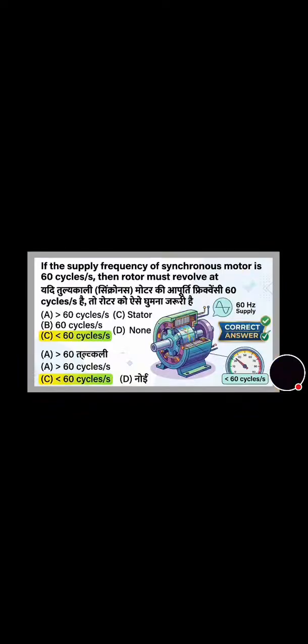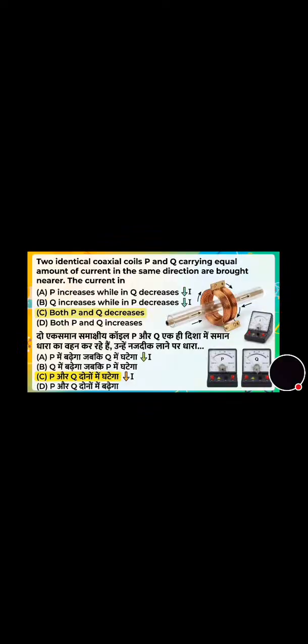Now let's move towards the next question. Question on the screen. If the supply frequency of a synchronous motor is 60 cycles per second, the rotor must revolve at how much? Its correct answer is option C, that is 60 cycles per second. Now let's move towards the next question that is on the screen. Two identical coaxial coils P and Q carrying equal amount of current in the same direction are brought nearer. The correct answer is option C, that both P and Q decrease.